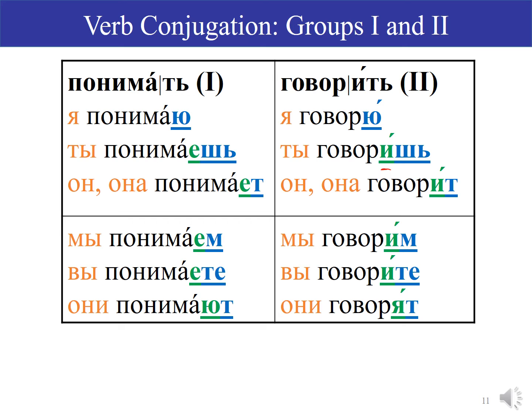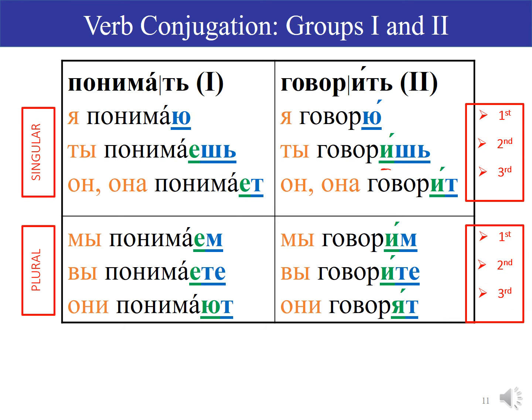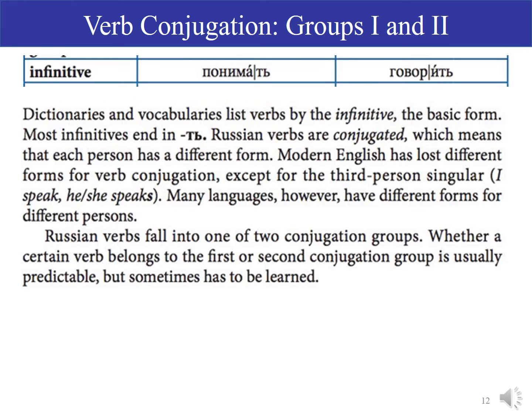And that is the pattern that will be followed by most group 1 verbs, and group 2 verbs will respectively follow those two patterns of endings. First person singular, second person singular, third person singular, first person plural, second person plural, third person plural. When we list out a verb, we'll usually list it in that order, just to keep the pattern straight. In the dictionary, you'll find the infinitive form of the verb. Most infinitives end in this «ть» ending.